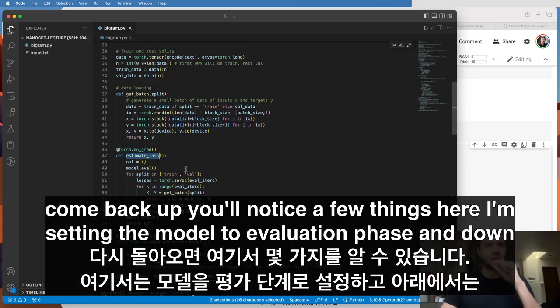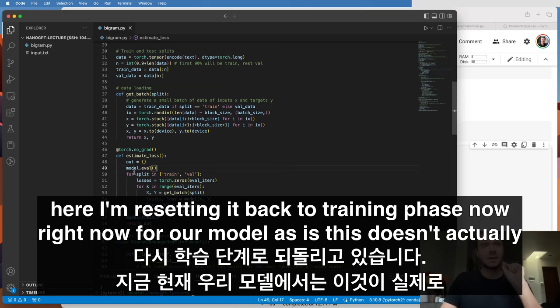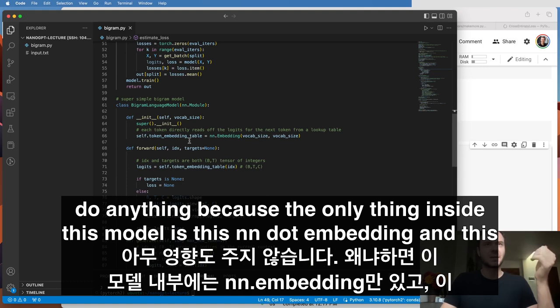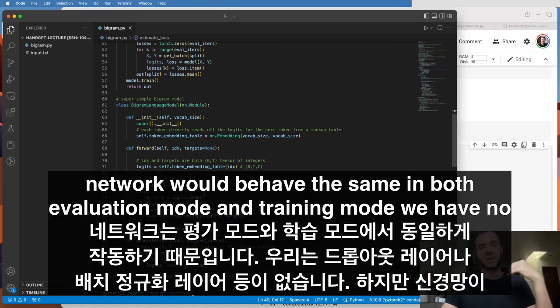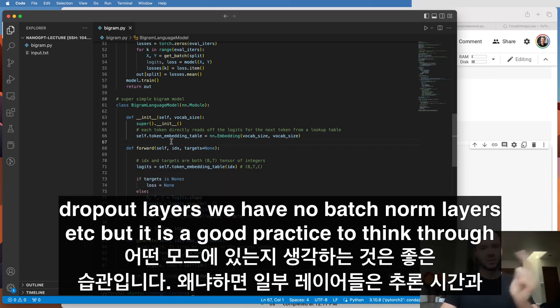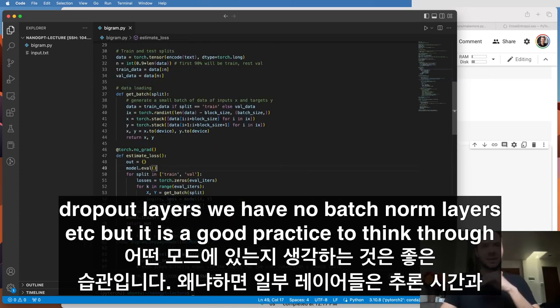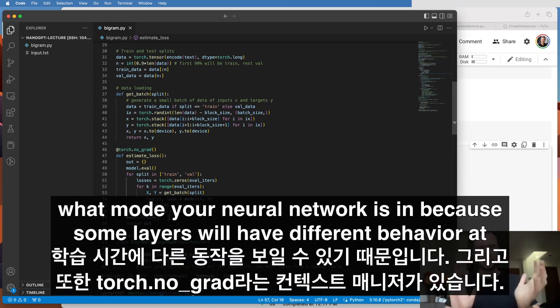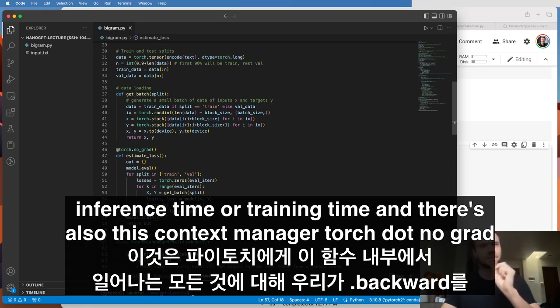Now, when we come back up, you'll notice a few things here. I'm setting the model to evaluation phase, and down here I'm resetting it back to training phase. Now, right now for our model as is, this doesn't actually do anything, because the only thing inside this model is this nn.Embedding, and this network would behave the same in both evaluation mode and training mode. We have no dropout layers, we have no batch norm layers, etc. But it is a good practice to think through what mode your neural network is in, because some layers will have different behavior at inference time or training time.